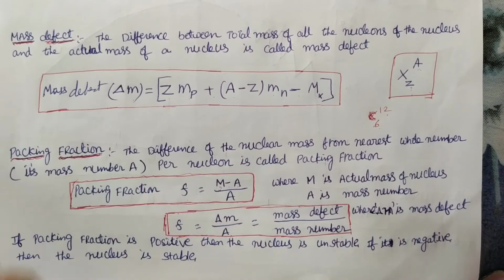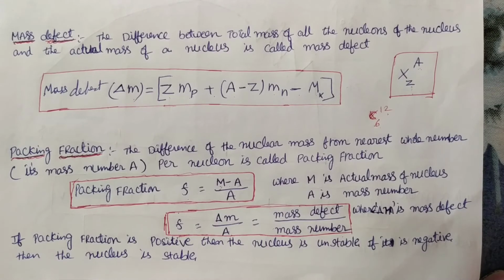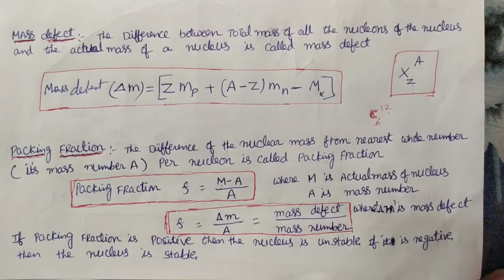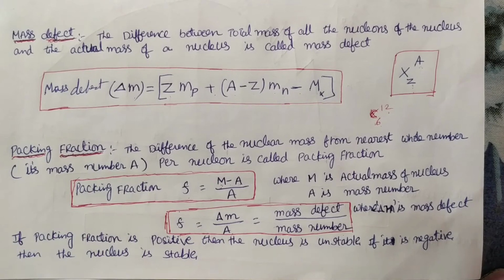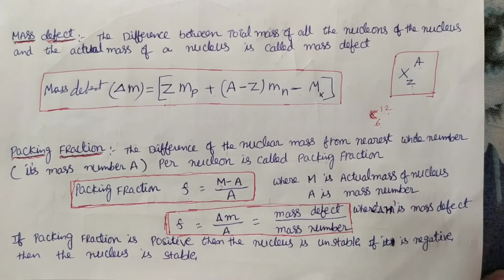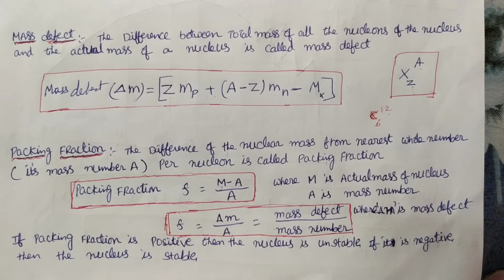Why? Because according to Einstein's equation, the mass that disappears, the mass defect, is converted into energy, which helps to bind the nucleus and hold it stable, like a sphere or a packet. That is what we call binding energy. Later we'll discuss that. This disappeared mass converts into energy, which helps to pack the nucleus. If it is negative, the nucleus is stable; positive means unstable, and it will easily break.